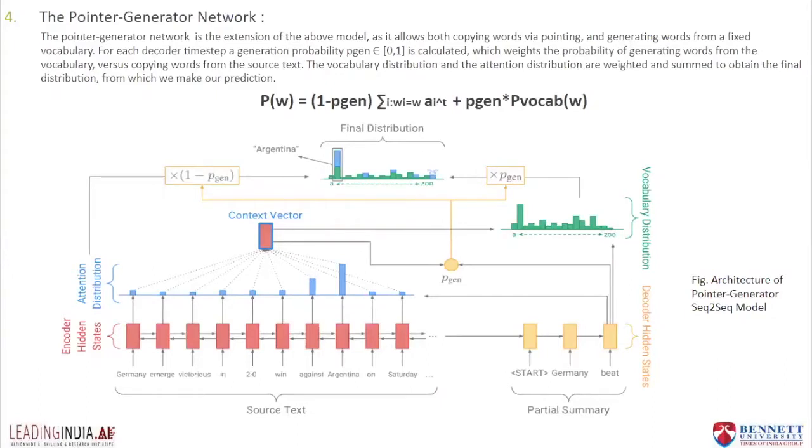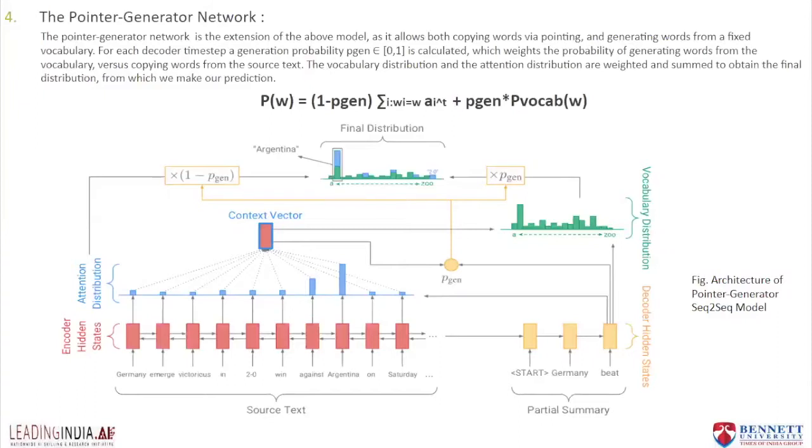It not only takes words from the vocabulary by sampling through the attention distribution, but also directly points to the words that are present in the source document. Second, it maintains a coverage vector to keep track of what has already been summarized. In this picture, you can see that the attention distribution a_t is calculated, through which a context vector is generated.